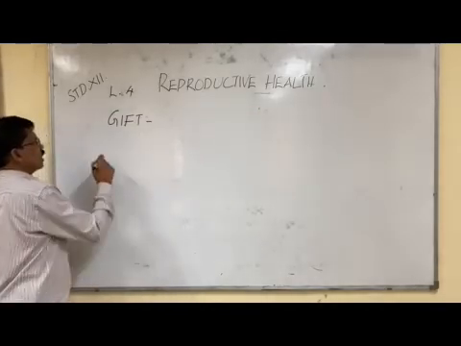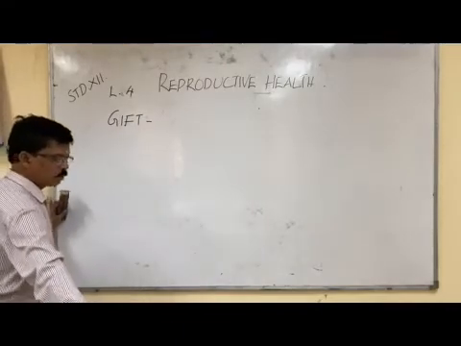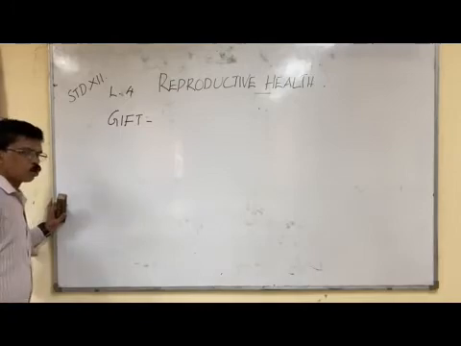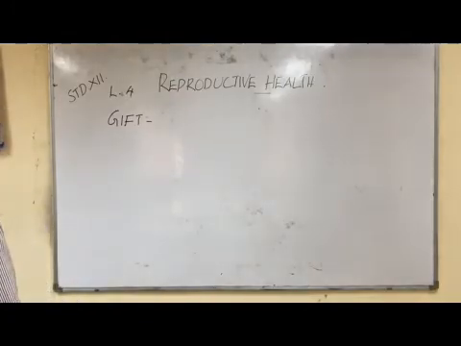In this, the gamete, sperm collected from the donor or male parent, is transferred to another female who can conceive.